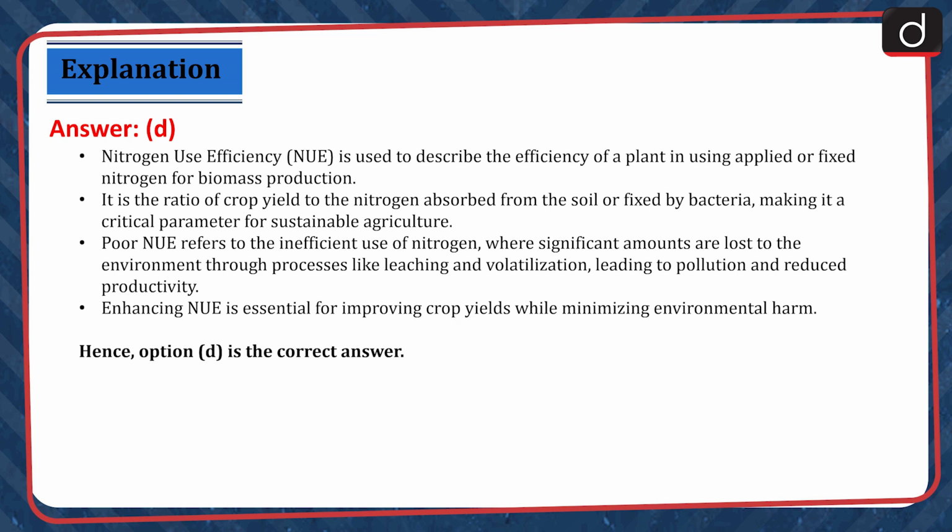Poor NUE refers to the inefficient use of nitrogen, where significant amounts are lost to the environment through processes like leaching and volatilization, leading to pollution and reduced productivity. Enhancing NUE is essential for improving crop yields while minimizing environmental harm. Hence, option D is the correct answer.